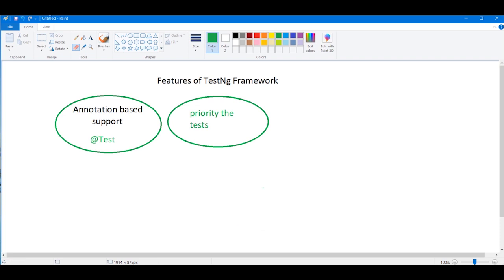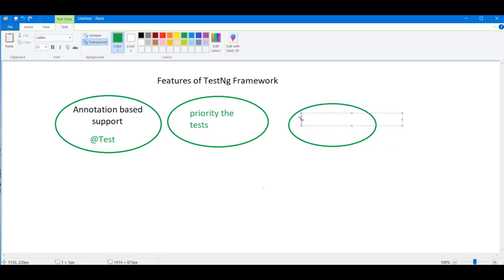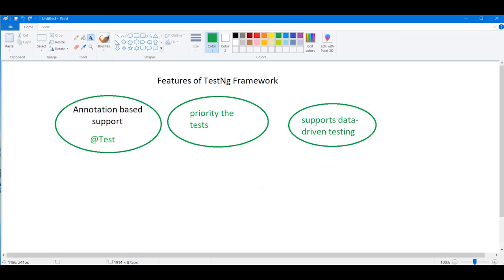Now what we want, guys, the third feature is that it supports data driven testing. It supports data driven testing.